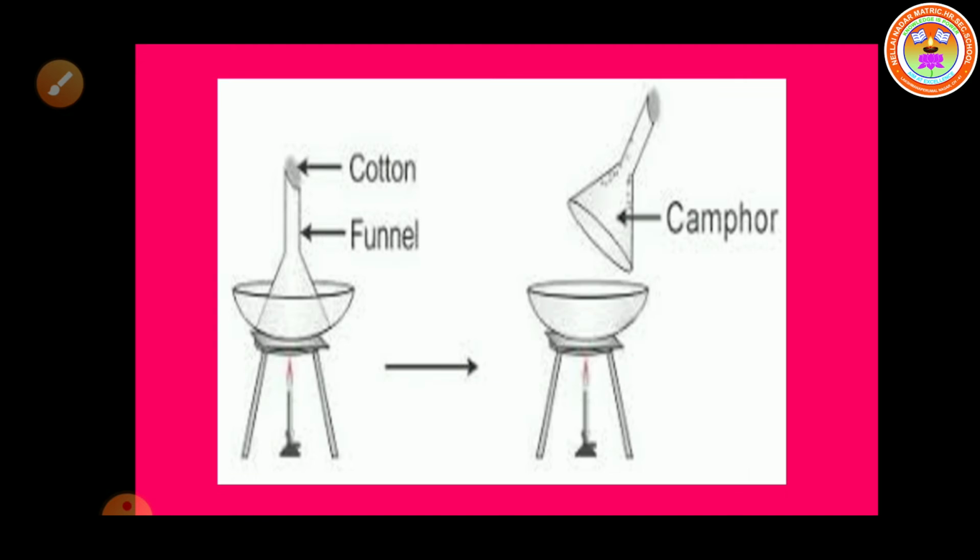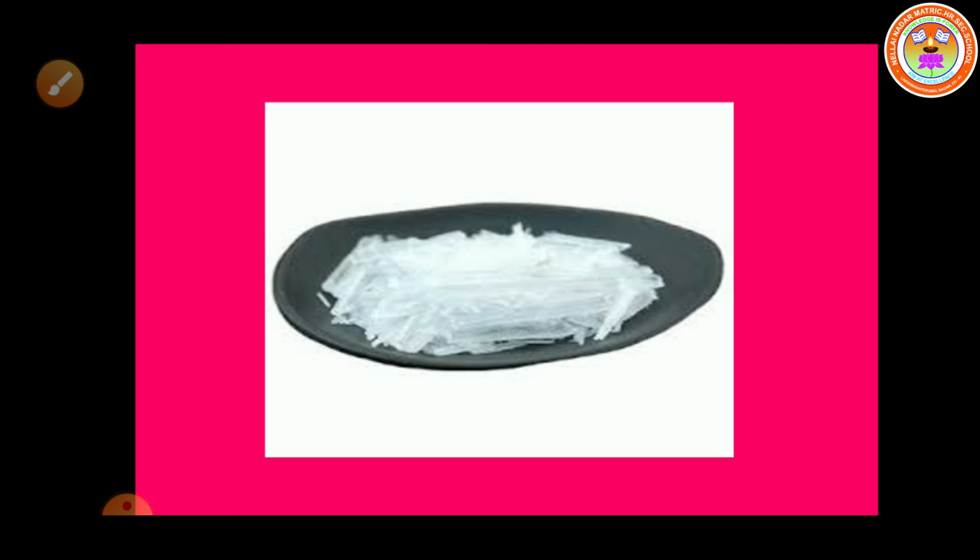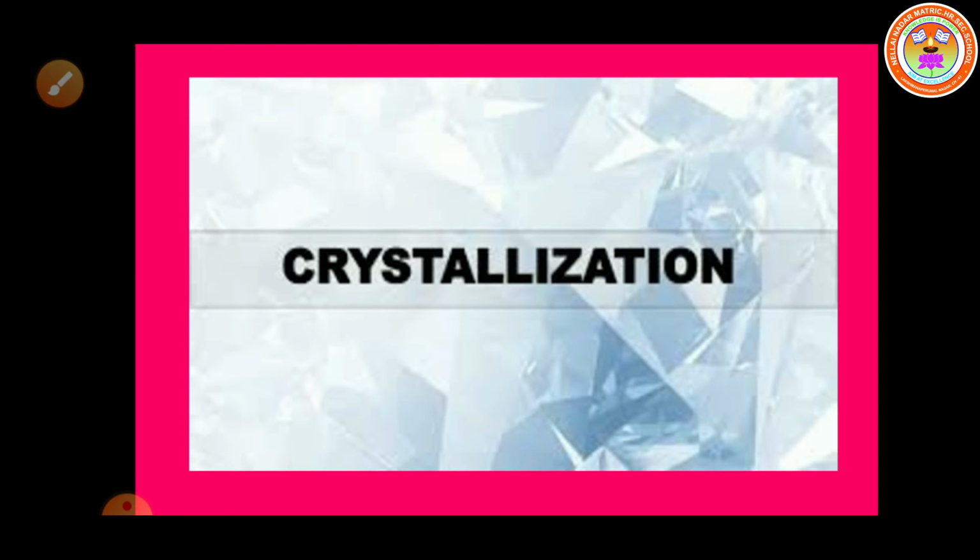So, here the solid is directly converted into the gaseous state, because when we heat the camphor, it produces white colored fumes without the formation of a liquid state. So, camphor is an example of the sublimation process. And students, next we discuss crystallization.